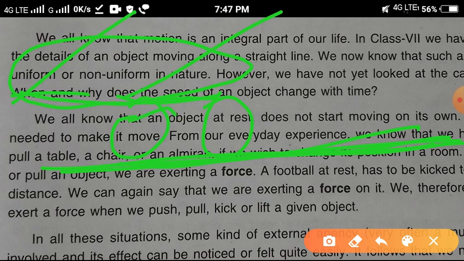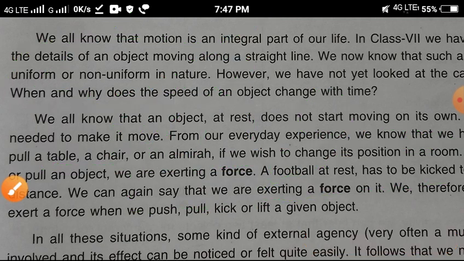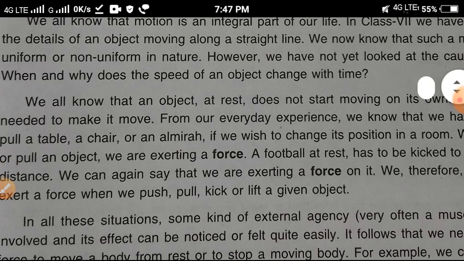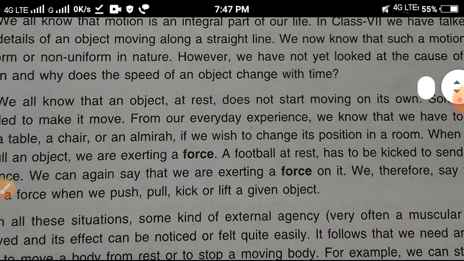So when an object or particle moves in a straight line in unequal distance in equal interval of time, understand? That is known as non-uniform. Non-uniform means it covers unequal distance in equal interval of time. You have learned all these things, uniform and non-uniform, in a previous class. We will study more about it in the next chapter or next classes.